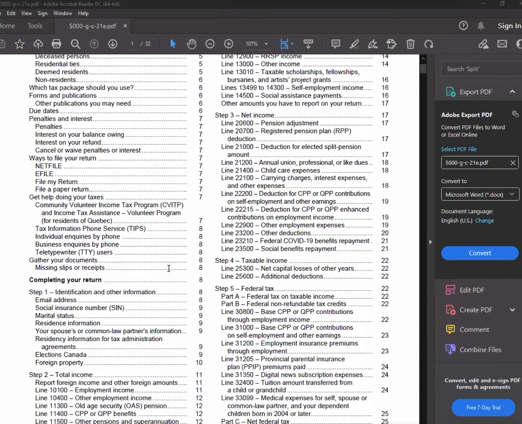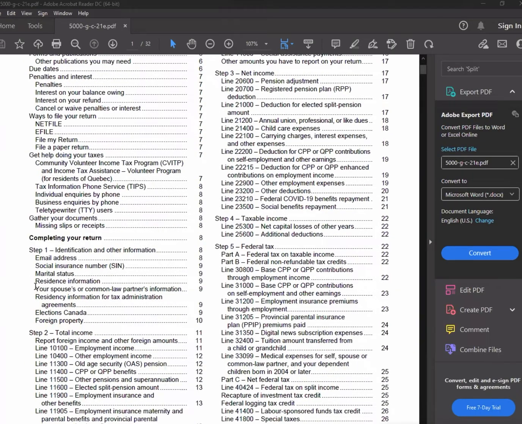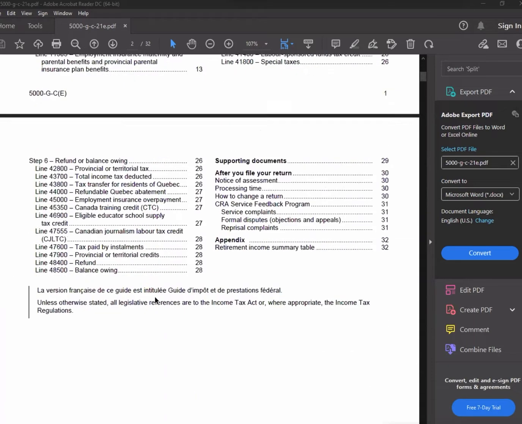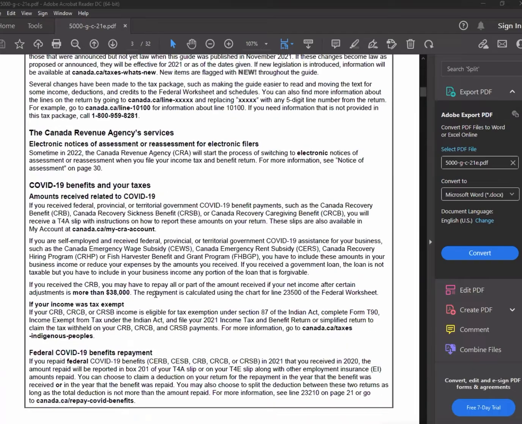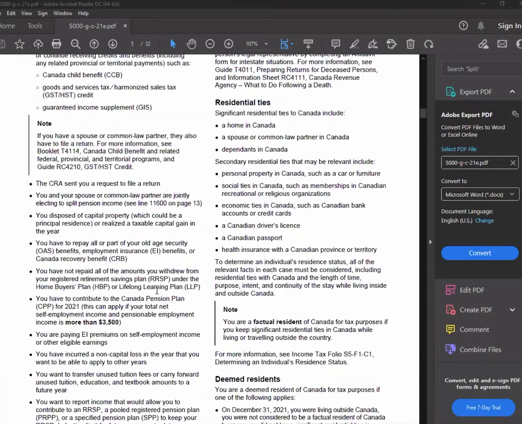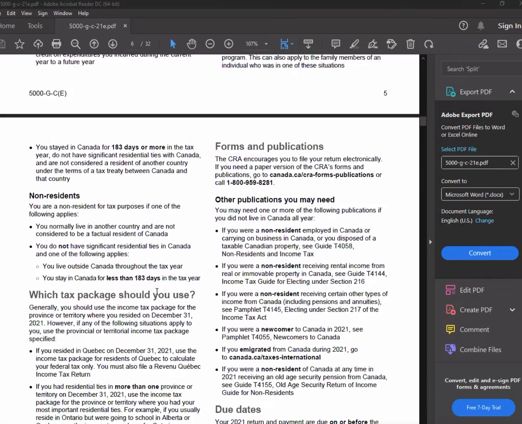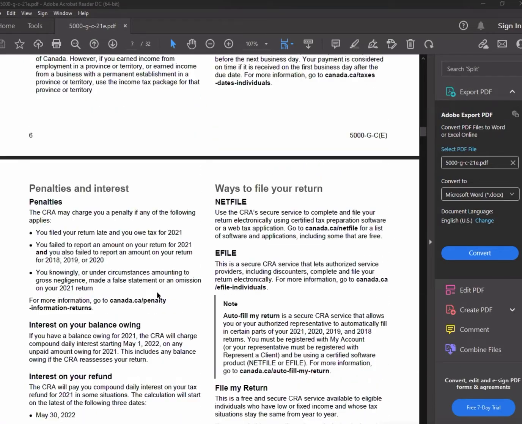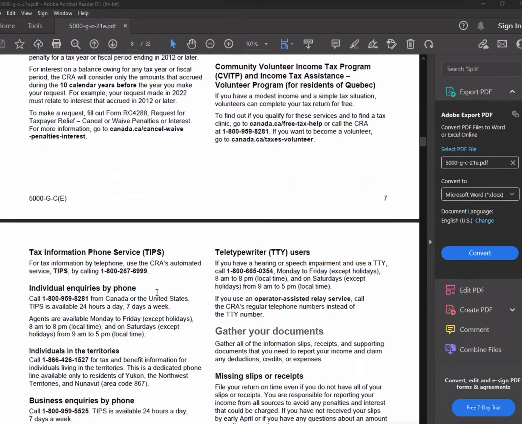Sometimes there's a guide to help you, but sometimes the guide doesn't have enough information.